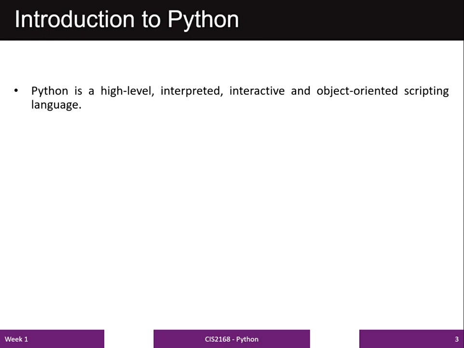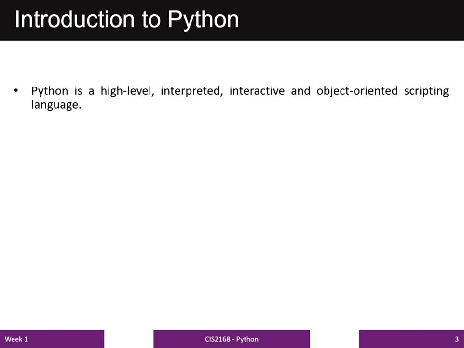Actually, object-oriented programming is a popular programming paradigm. In the object-oriented programming paradigm, we use objects, that is, object-oriented programming follows the concept of an object. And what is an object? An object contains data and code.